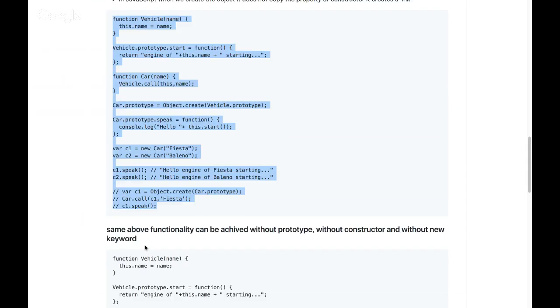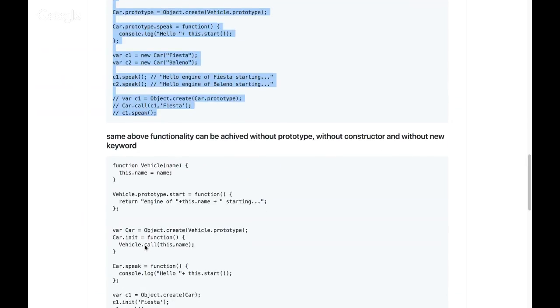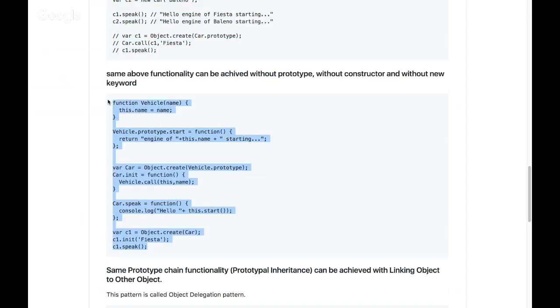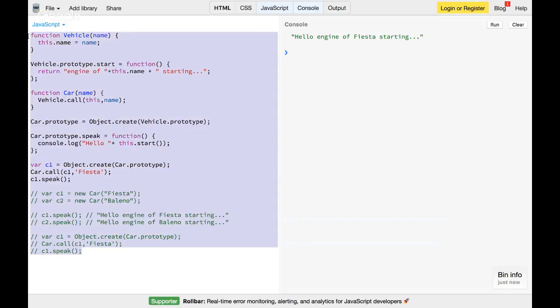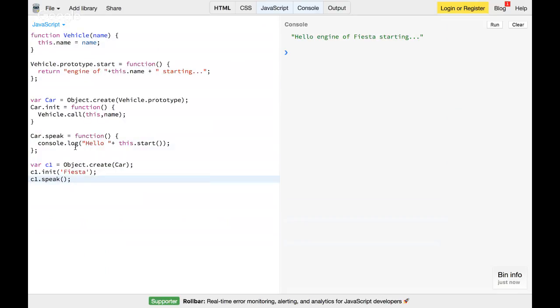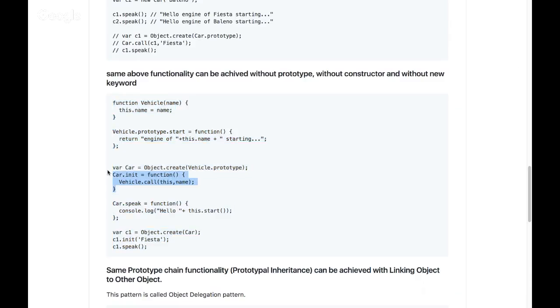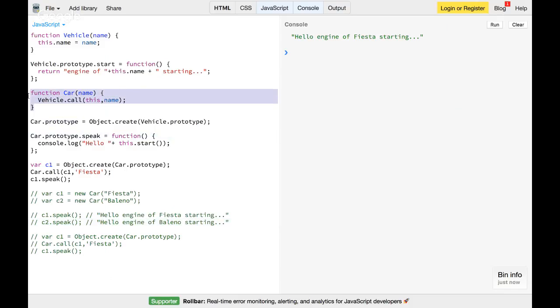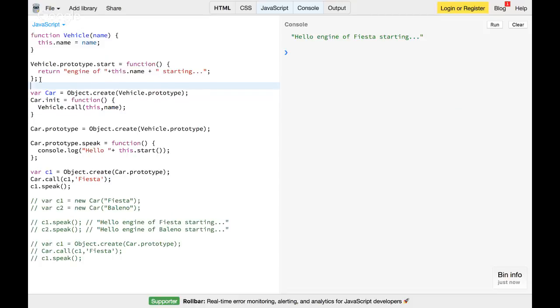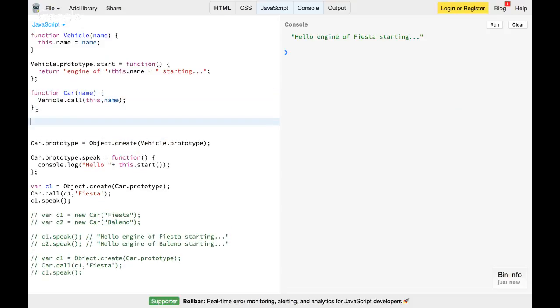So I'll copy these two lines, and I'm removing this function Car. I just commented it out so that it will be more clear.